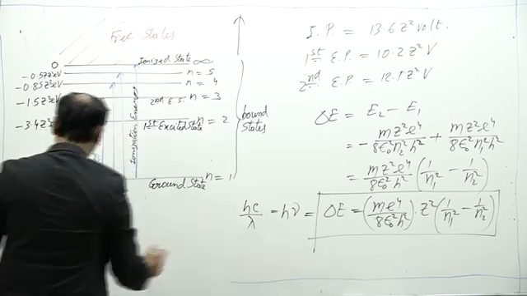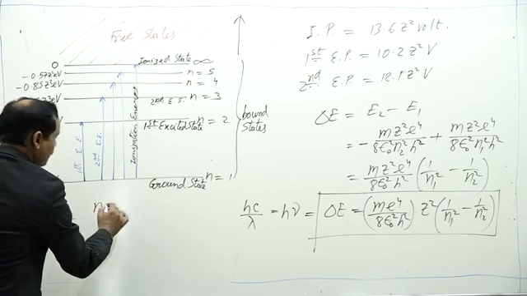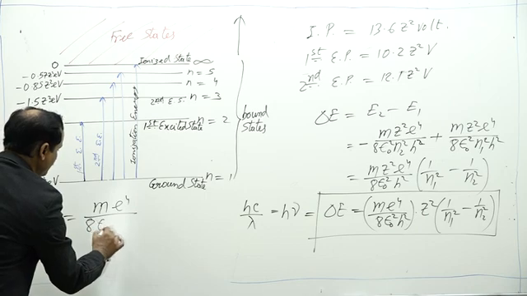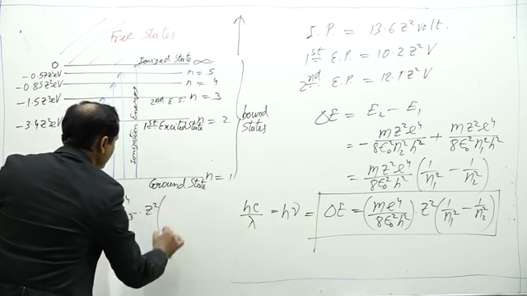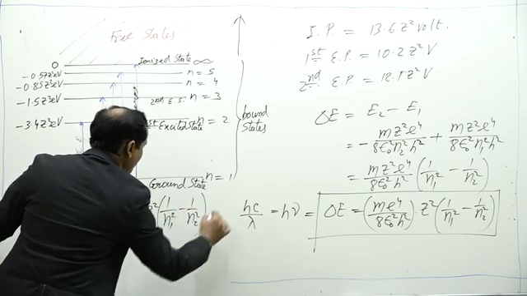So from here we can write 1 upon lambda is equal to m e to the power 4 upon 8 epsilon naught square c h cube into Z square into 1 by n1 square minus 1 by n2 square.